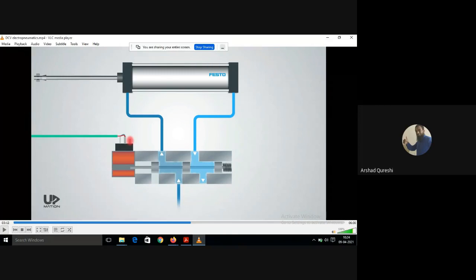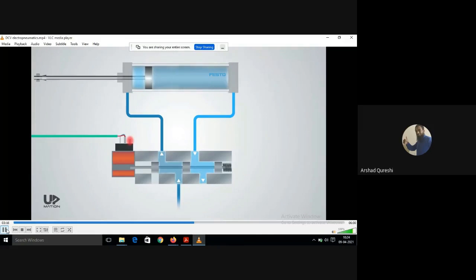So the command to push the spool, okay, that is given by PLC here. It will give the timing according to the program, and it will give the current here, and the solenoid operated DCV will get magnetized. Okay, so this is how your PLC works.